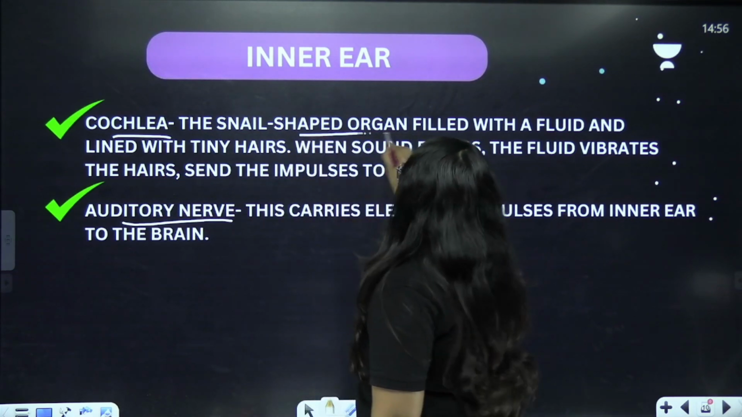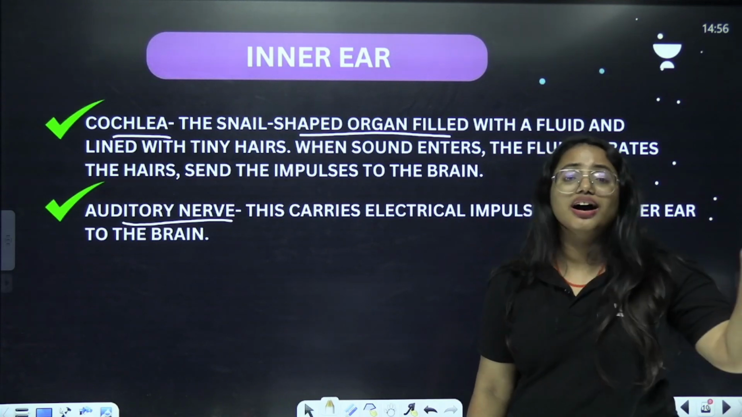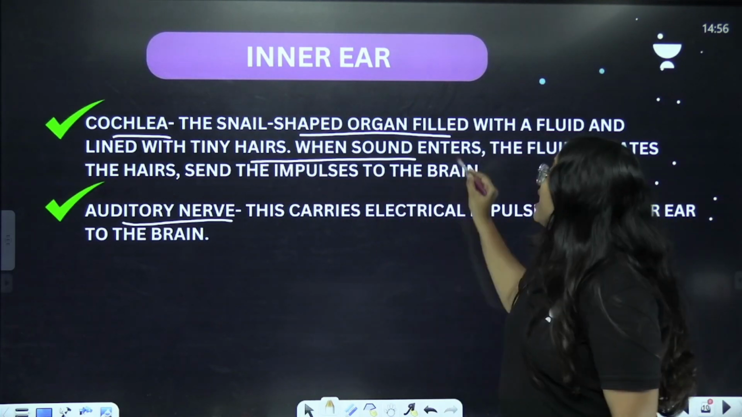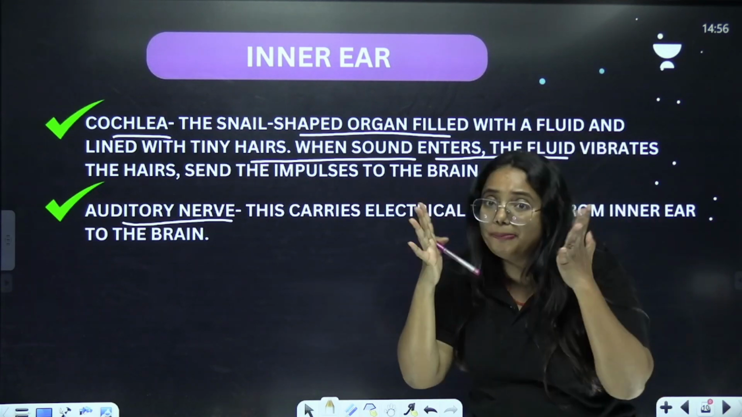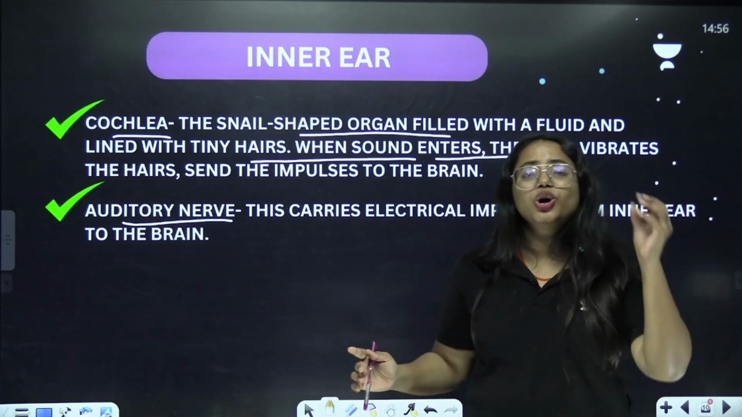Okay, so the snail-shaped organ filled with a fluid. So it is having a fluid. Okay, and this is lined with tiny hairs, and when sound enters, the fluid vibrates. So when the fluid vibrates, the tiny hairs also start to vibrate.